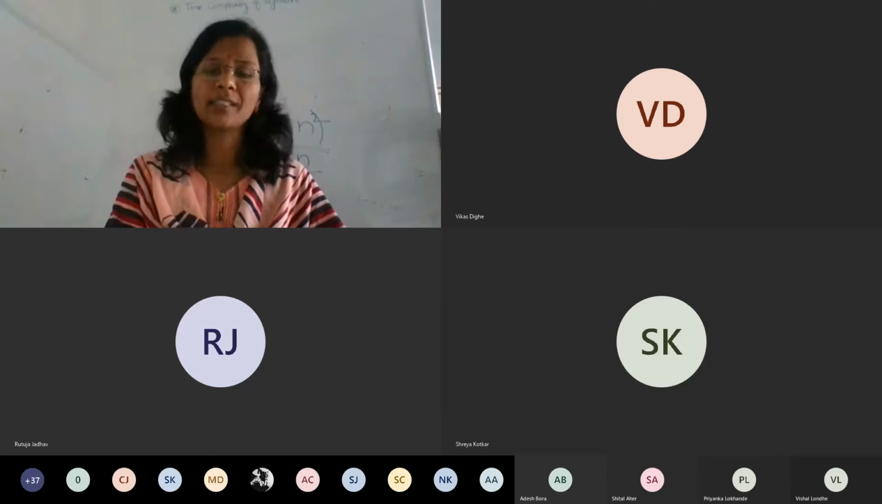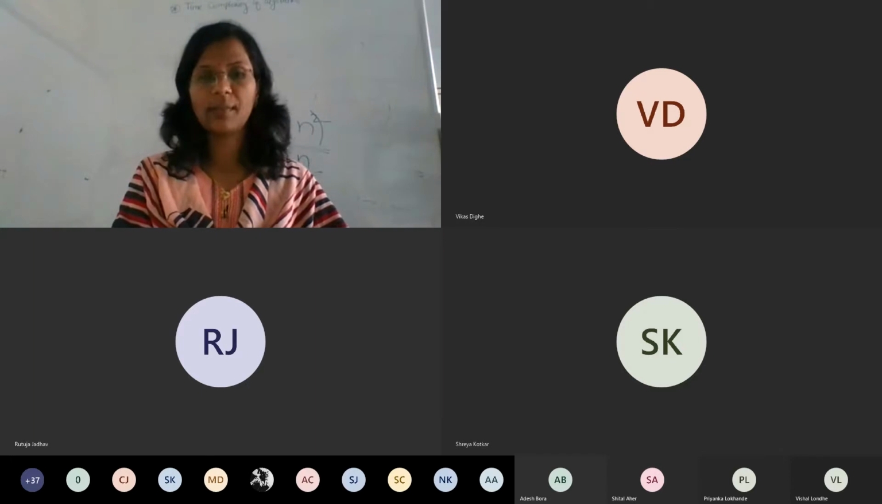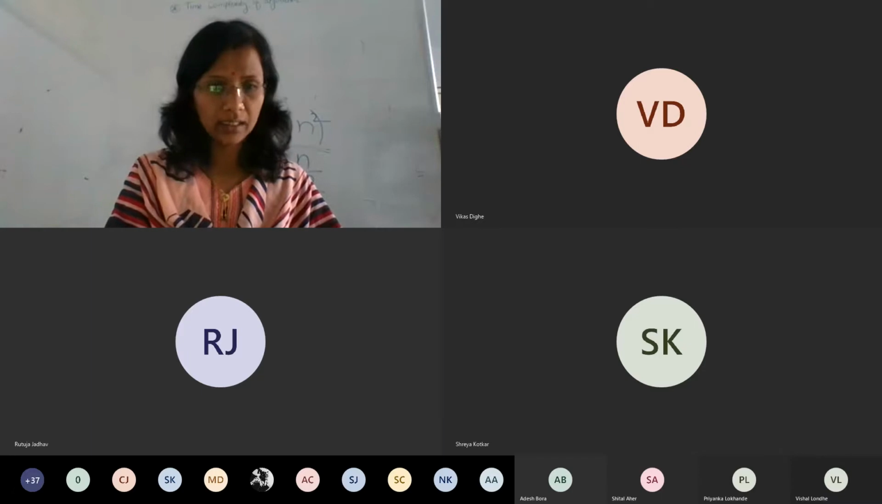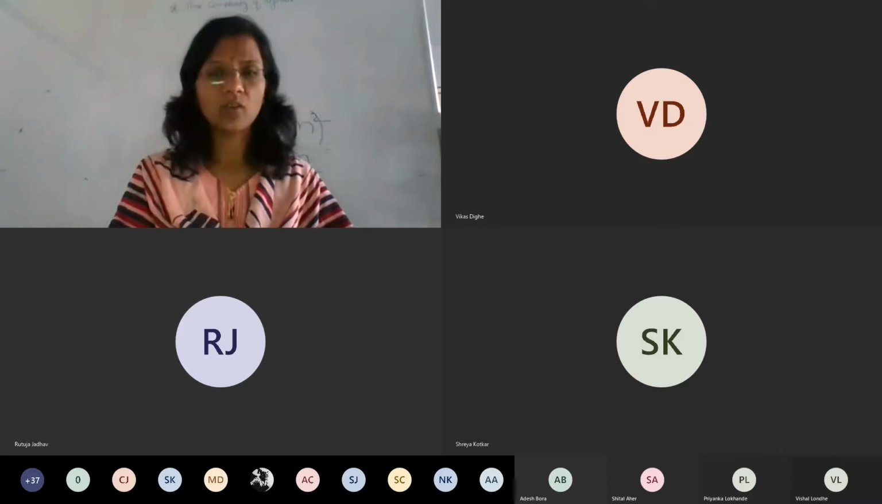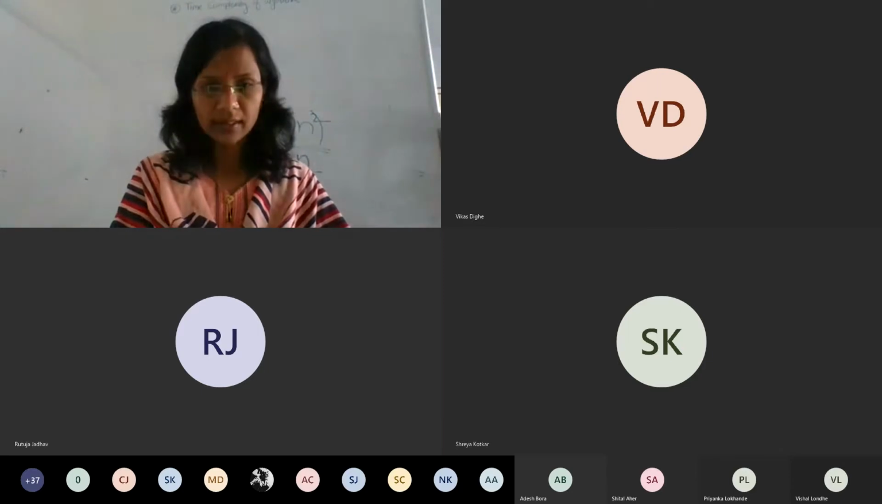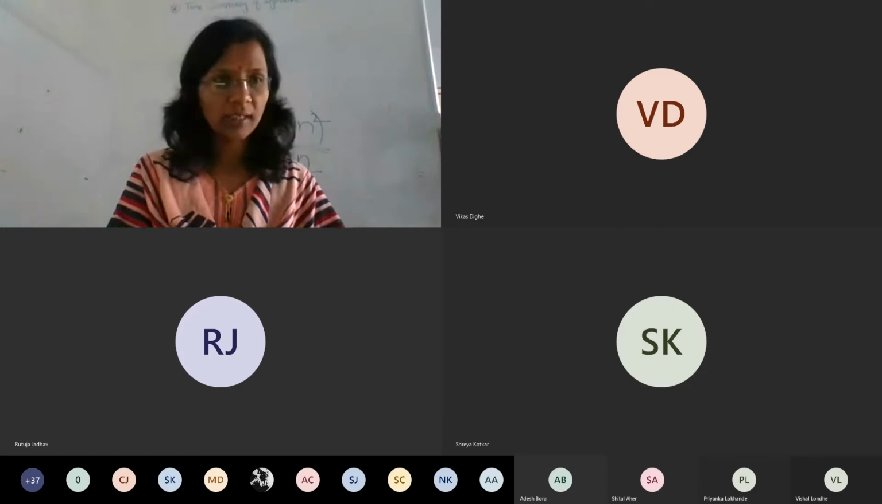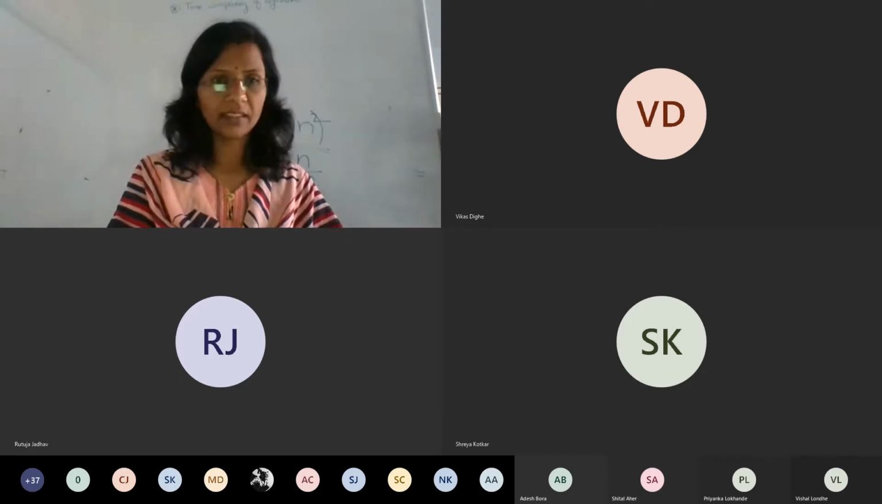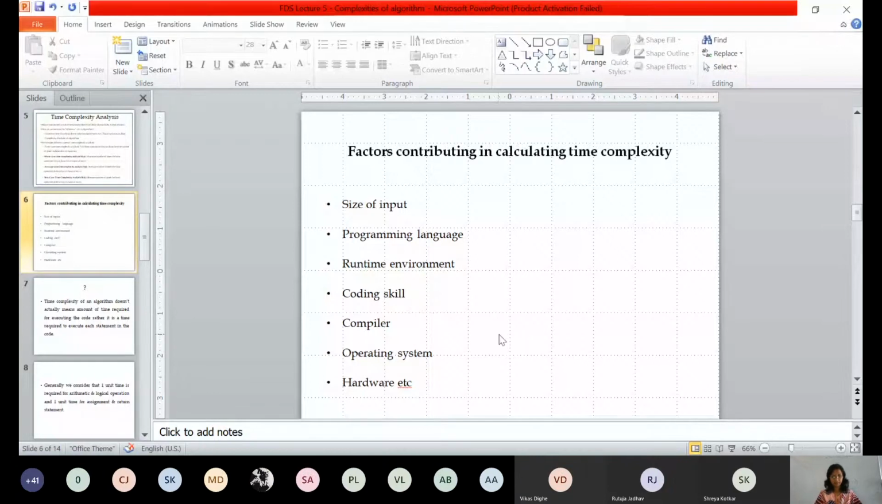Now for understanding purposes, I have taken a few examples. I am sharing my screen with you, just to see whether the screen is visible, and then try to solve the examples or find out the time complexity of the given problems. Just let me know whether the screen is visible. I'm sharing the PPT. Is the PPT visible? Yes, ma'am.